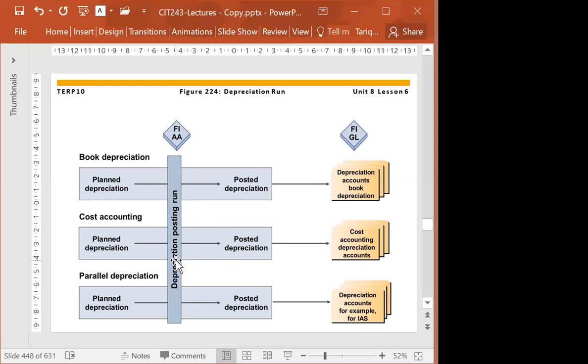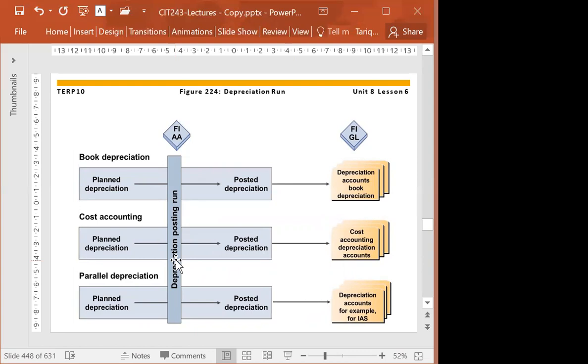Depreciation is posted to the corresponding depreciation account in the general ledger and to the controlling cost object in the assets master records. In the assets master record, we have some information in cost accounting, and some we maintain in financial accounting. So the depreciation run will post to both accountings.